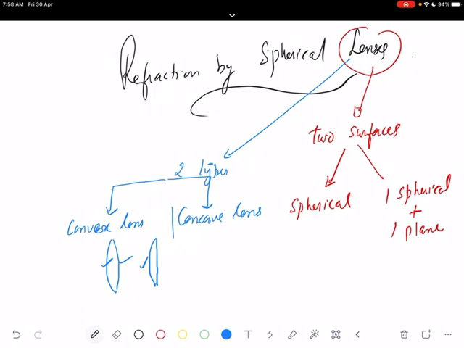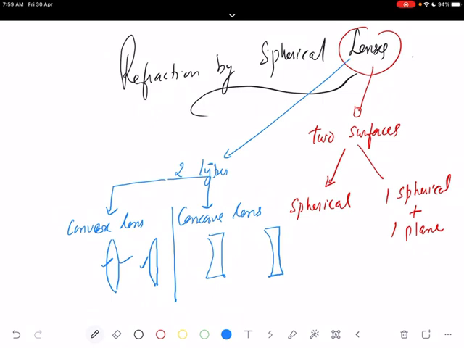This is the way you can cut it. Concave lens means there are two spherical surfaces, but in this form. They are not bulging outward, they are bulging inwards. Two spherical surfaces are curved inwards, or at least one surface is curved inward and the other can be a plane surface.